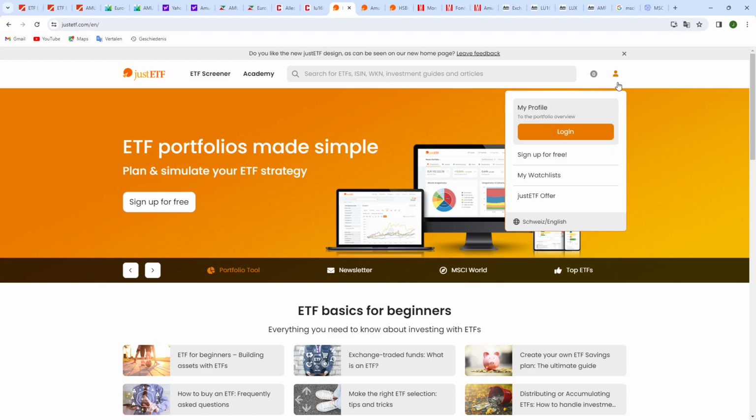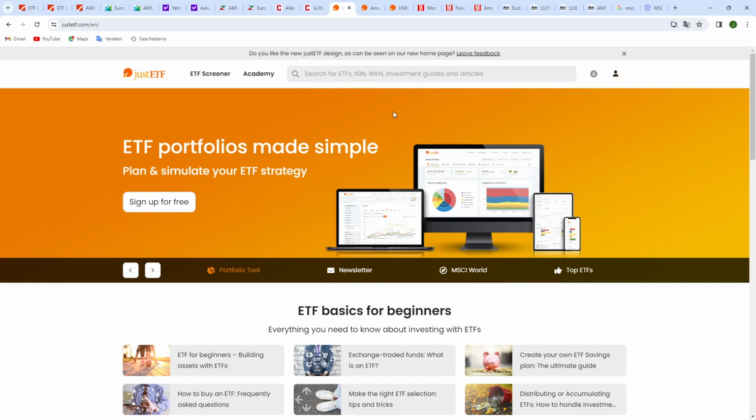And in this case, when you click Swiss, then you always receive all the ETFs that are listed on the SIX stock exchange. When you say you're from the UK, you will only receive the ETFs that are listed on the London Stock Exchange. So that's important that you know that.